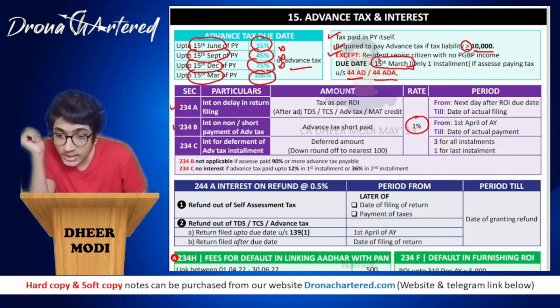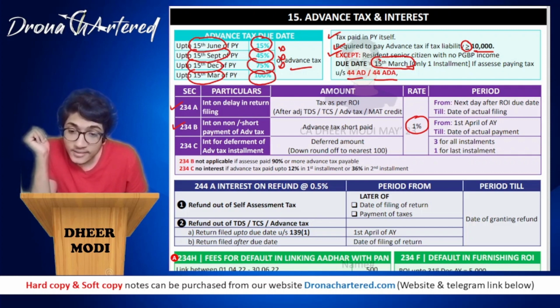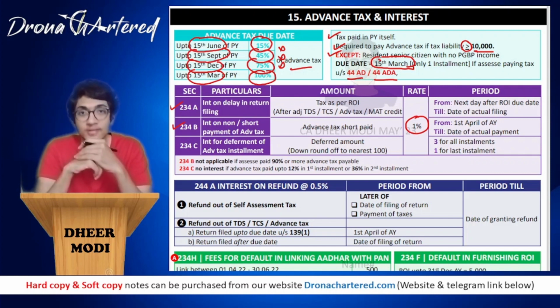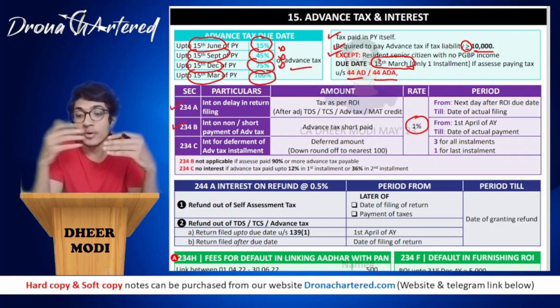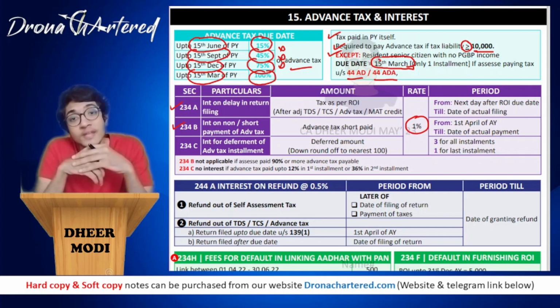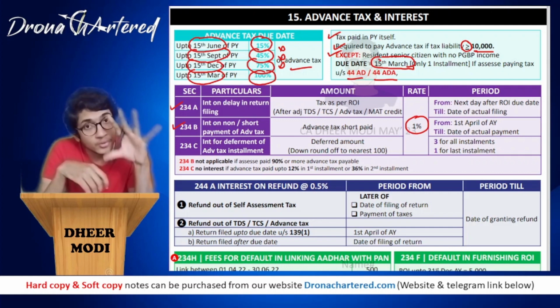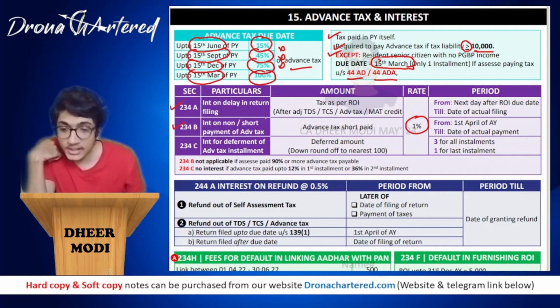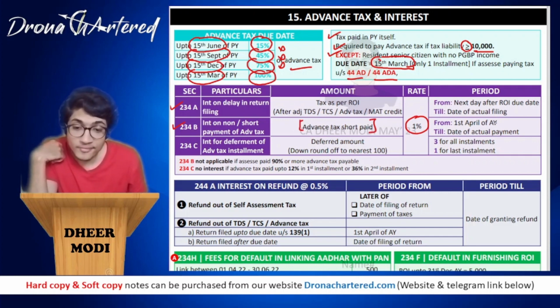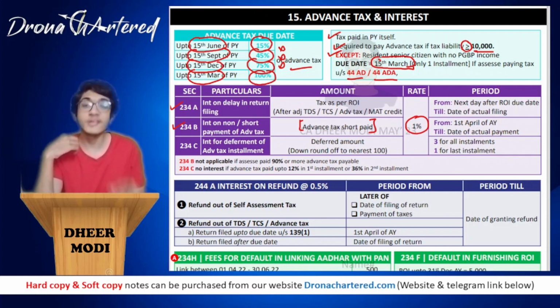Now next is section 234B. 234B is interest on non or short payment of advance tax. When you have not paid the advance tax, or for example, they needed you to pay 75% of the advance tax and you paid only 70%, we will be charging interest on the 5% shortfall. So the amount will be the advance tax that you have short paid. Of course, the rate is again 1%, from 1st April of the assessment year till the date of actual payment. Even though our last deadline was up to 15 March, you can pay it till 1st April.